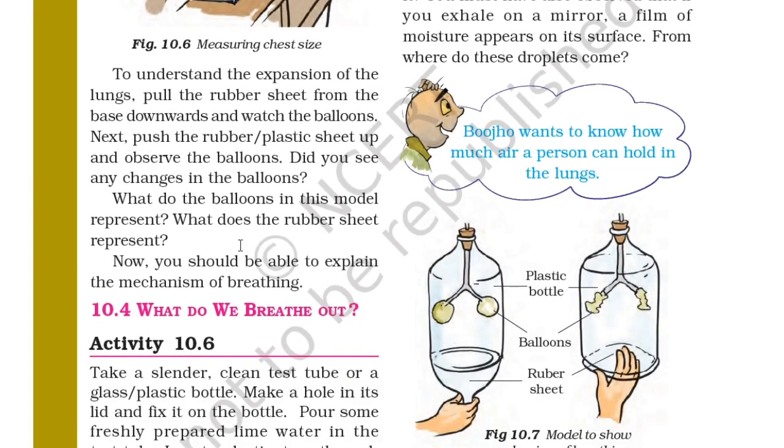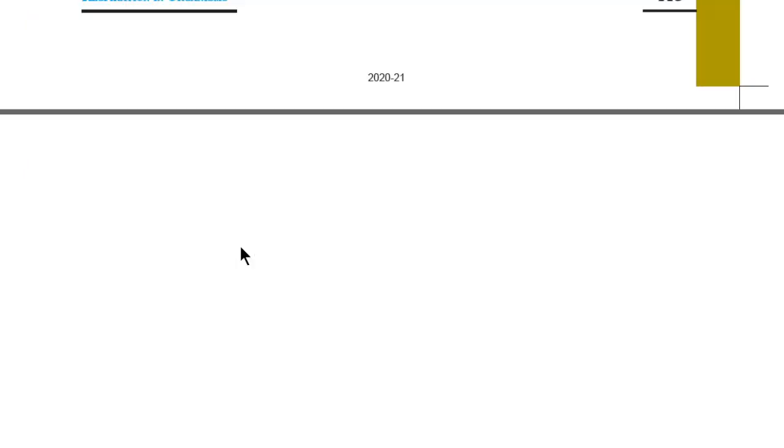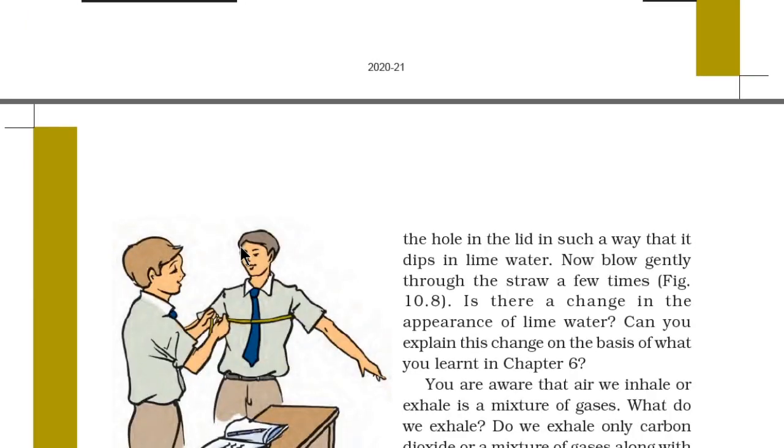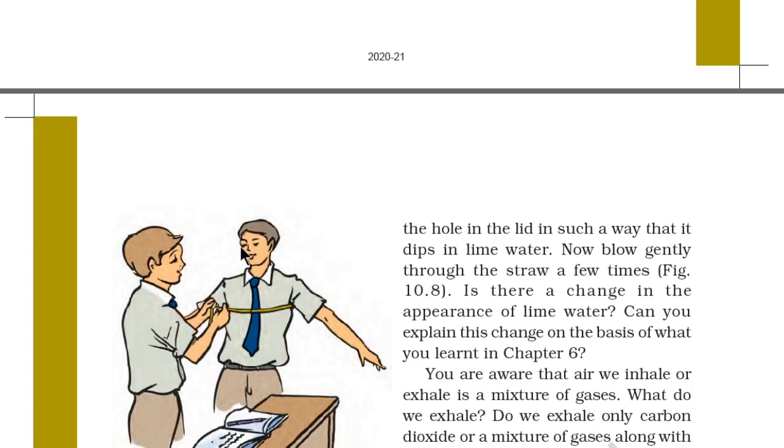In activity 10.6, take a slender, clean test tube or a glass or plastic bottle. Make a hole in the lid and fix it on the bottle. Pour some freshly prepared lime water in the test tube. Insert a plastic straw through the hole in the lid in such a way that it dips in the lime water. Now blow gently through the straw a few times. In figure 10.8 it is shown.